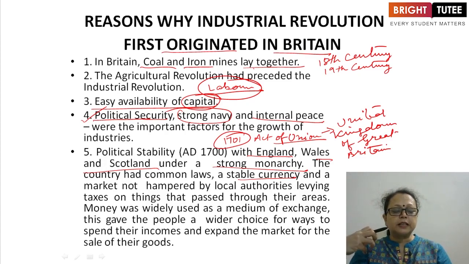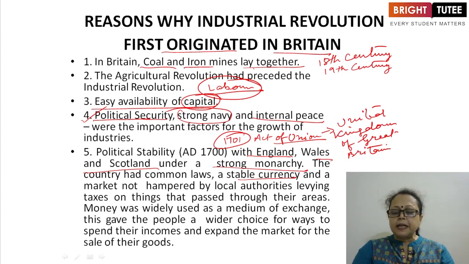The administration was controlled by these laws, by the rule of the land, and they were also levying taxes on the traders or merchants, and on the goods and commodities which passed through their area. That way they were collecting taxes and increasing the prices. Money was widely used as a medium of exchange. This gave the people a wider choice to spend their incomes and a market to sell their goods.